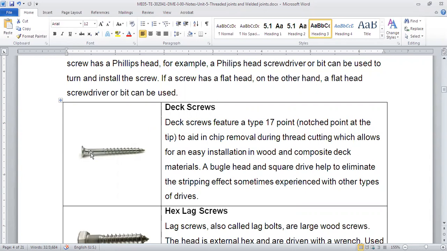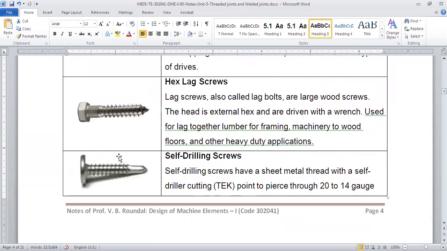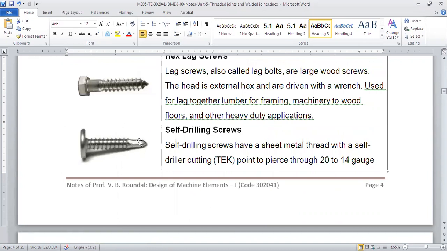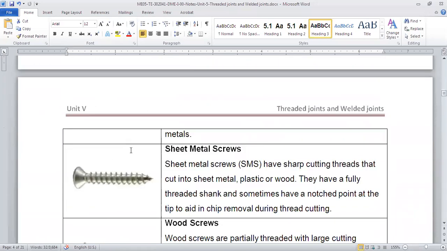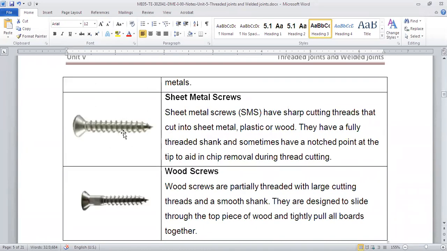If you see, there are no threads on the top portion of this screw. Next is a hex screw, meaning the head of the screw is a hex shape, so we can use a spanner to tighten or loosen it. Okay, self-drilling screw. Now you can see at the front, if you push it or rotate it, it will dig by itself. It will make a hole by itself. Now these are sheet metal screws. If you see the threads of the sheet metal screw, they are very sharp. So if you simply tighten or rotate it, it will go into wood, plastic, or metal.